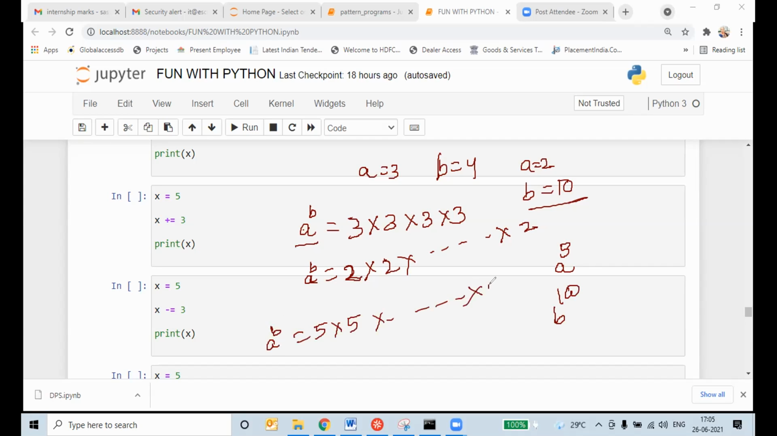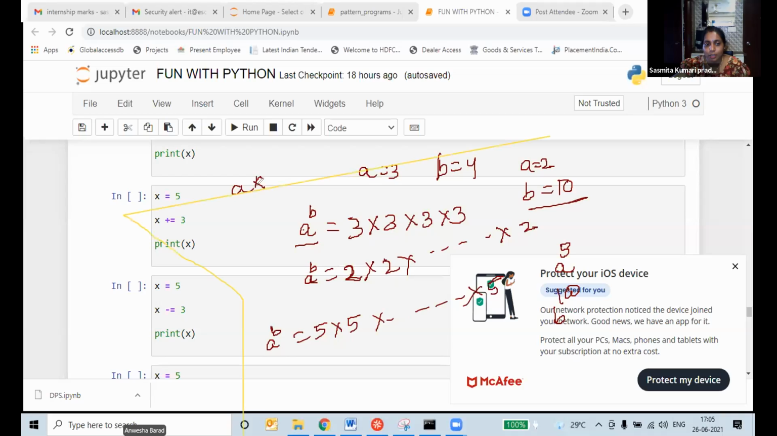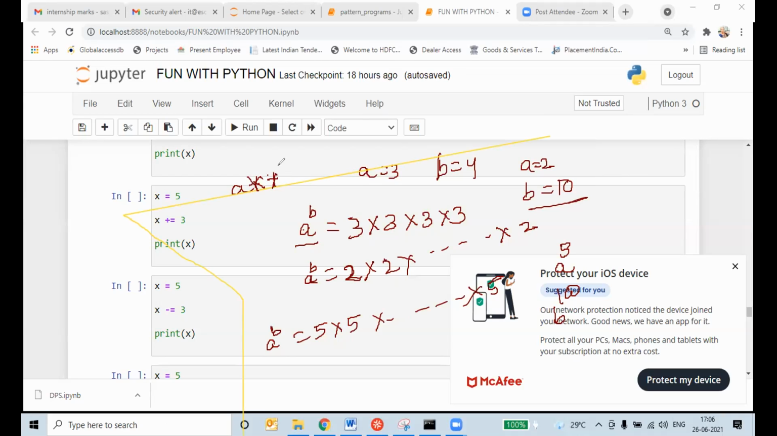I have another doubt. When we do 2 into 2 into 2 into 2 into 2, should we multiply it out, or is that just the answer as it is? That's why in our computer we directly accept values. We will write A double star B.